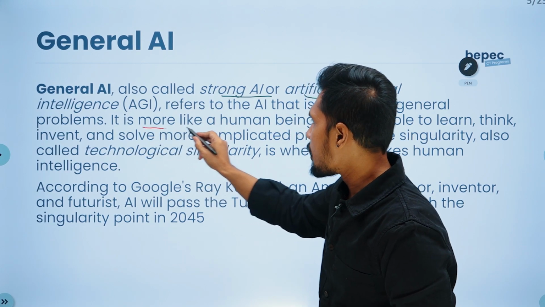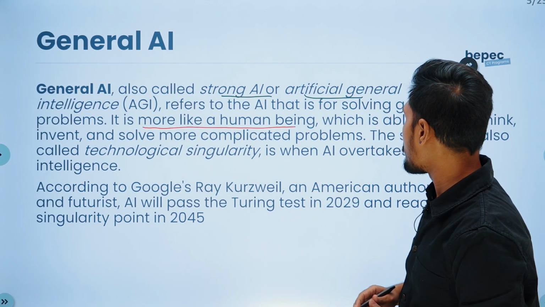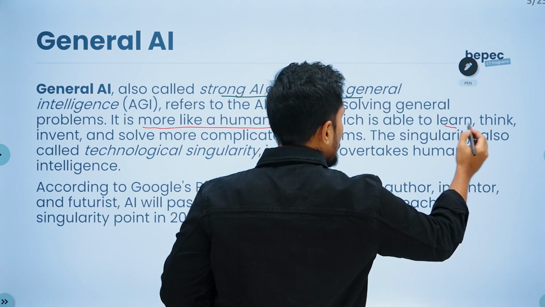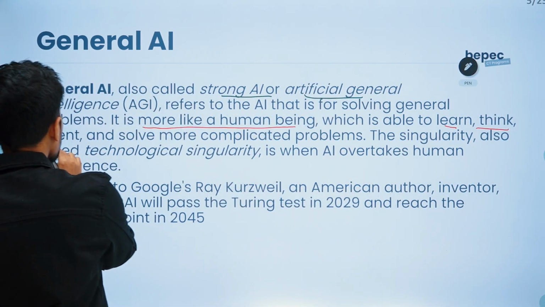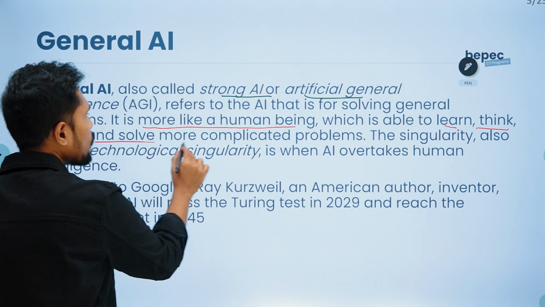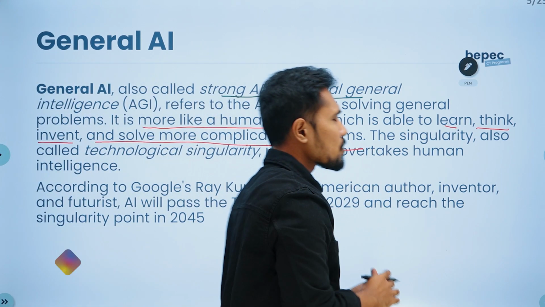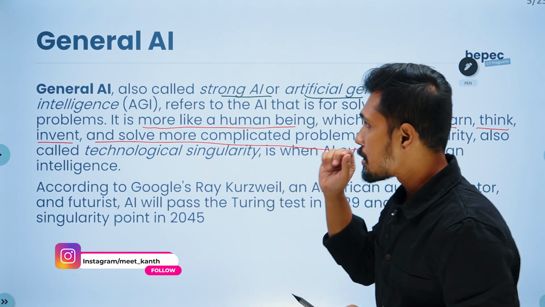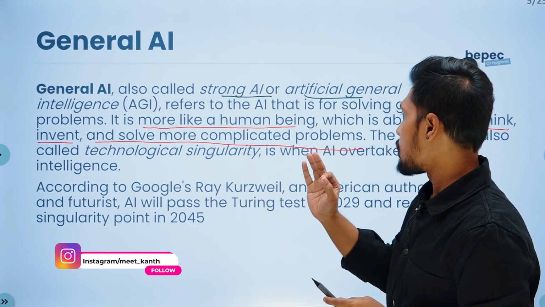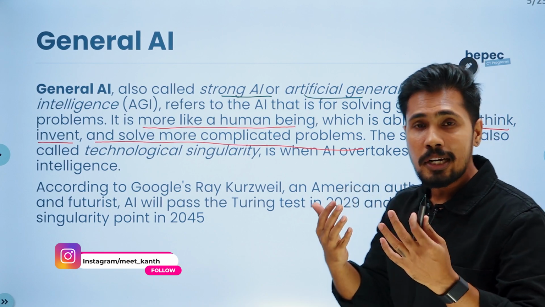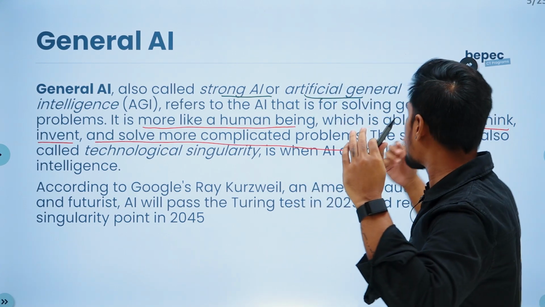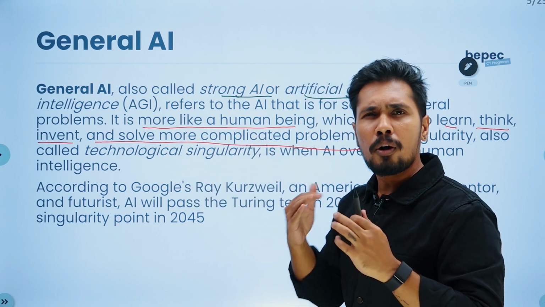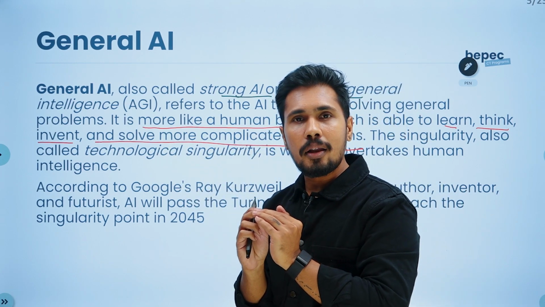This is something we need to underline. It is more like a human being, which is able to learn, to think, to invent and solve more complicated problems. So what exactly does this AGI speak about? This artificial general intelligence is able to learn, think, invent, and solve more complicated problems. It is more like a human.